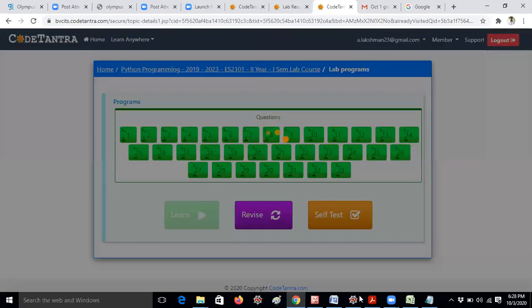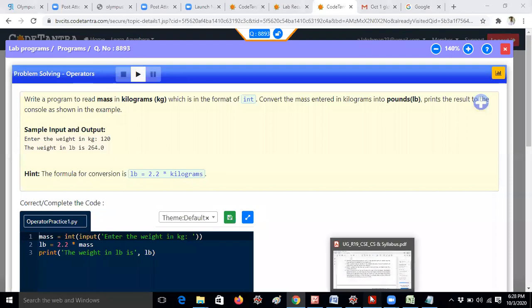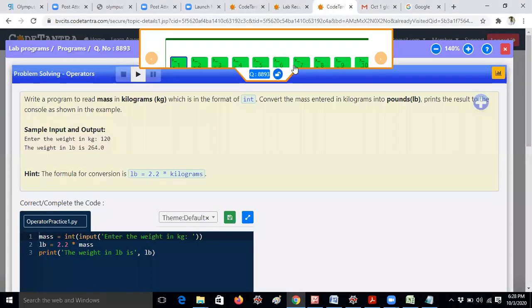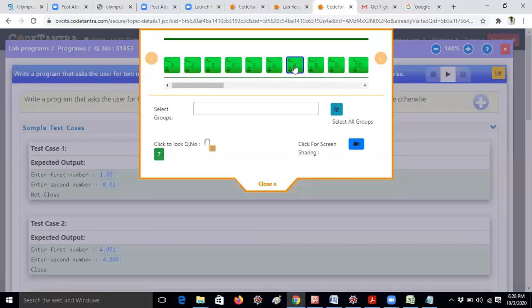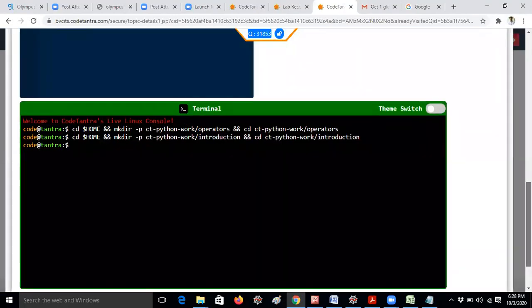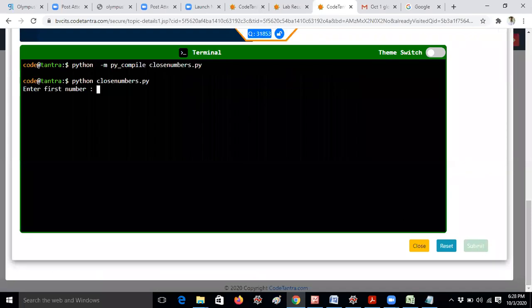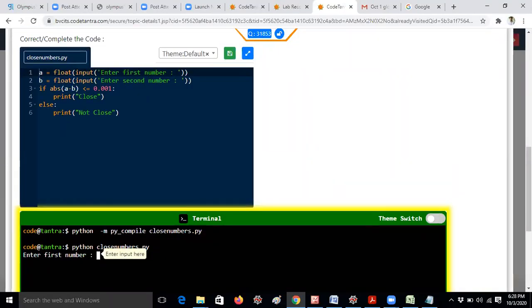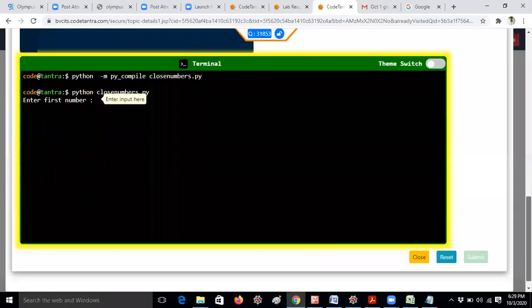What is the question number actually? 7. Once we submit the example in Code Tantra, we cannot have a chance to run again. That's the reason I'm refreshing the page again, because it will get the next message.